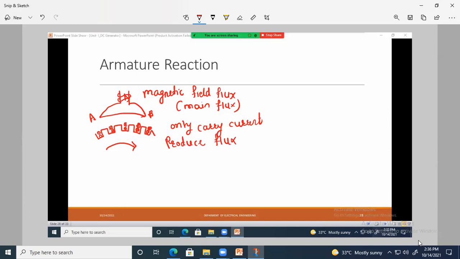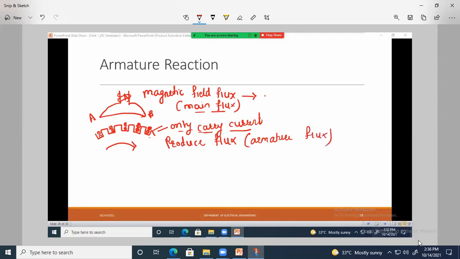Note what I said: the function of the field winding is to produce a flux, called the main flux. The function of the armature conductor is only to carry current. But when the current starts flowing through the armature conductor, it will also produce some flux. Getting my point? So this flux is called the armature flux.